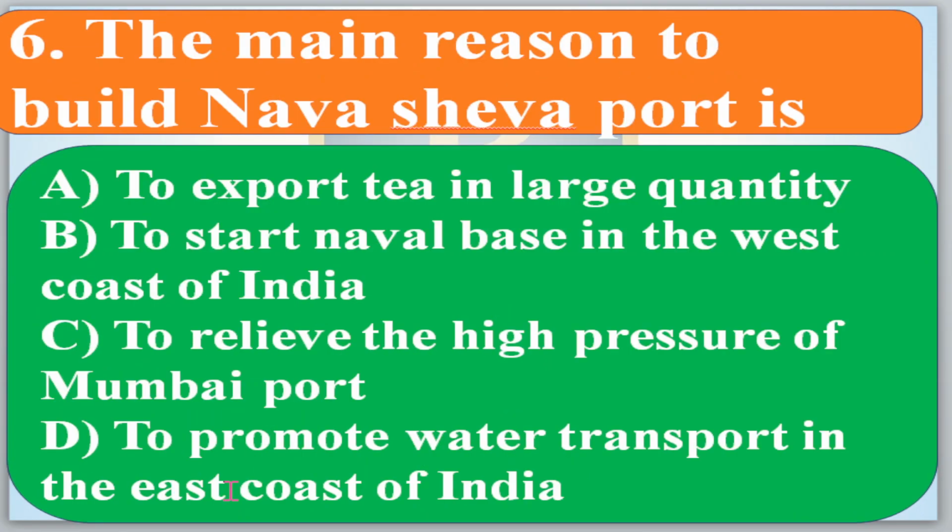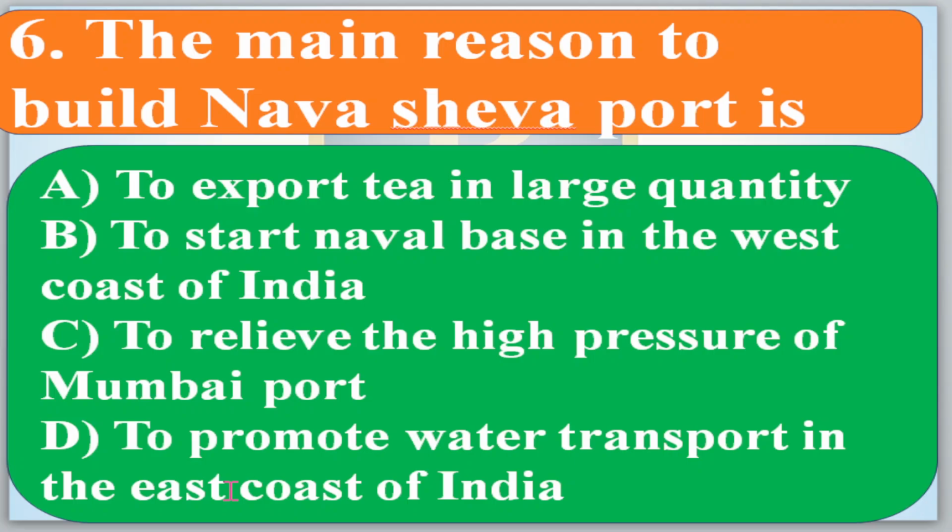Now move to the next. The main reason to build Nhava Sheva port is: to export tea in a large quantity, to start a naval base on the west coast of India, to relieve the high pressure of the Mumbai port, to promote water transport on the east coast of India.